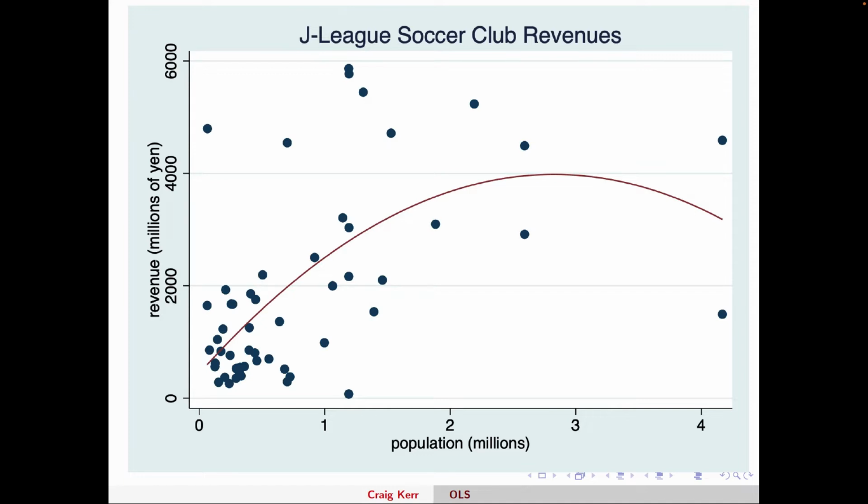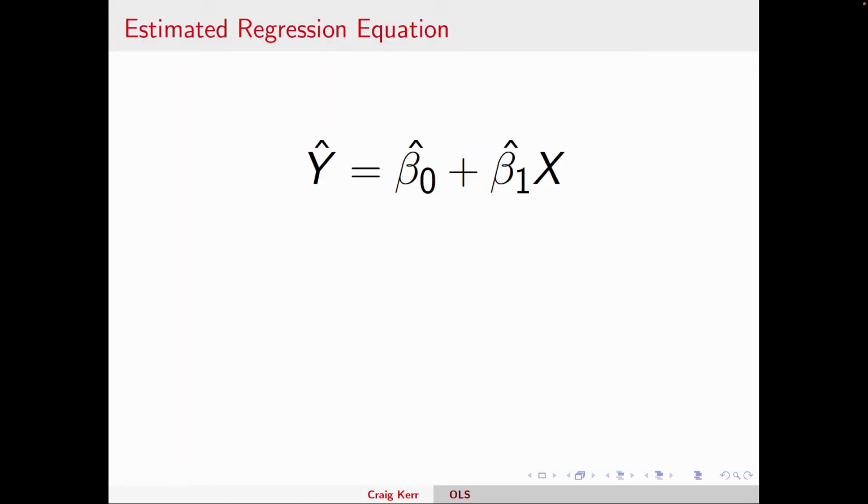So if this is the true relationship, and yet I'm estimating a line, obviously I'm going to have some error. Now, when we estimate our regression, we will get numbers for beta naught and beta 1, and then plugging in any x to that line will give us a y, and that'll be the predicted value. We'll call it y hat. And actually here you can see we put a hat on beta naught and beta 1 as well. When we do that in the notation, this is referring to the values that we've estimated.